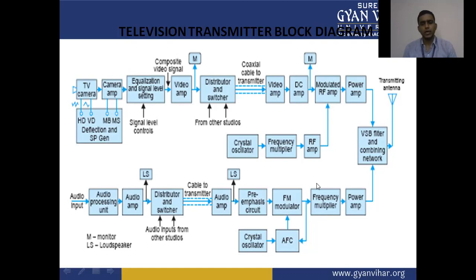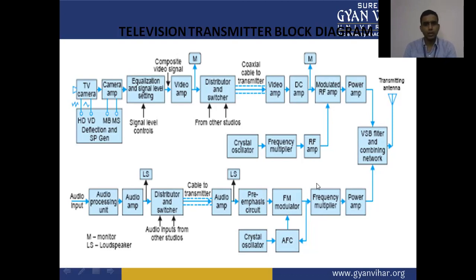And then finally we have a power amplifier. The output of the power amplifier is given to the vestigial sideband filter, which we studied in the last lecture, in the combining network. The combining network works as a network which combines the two signals, that is the video signal and the audio signal.